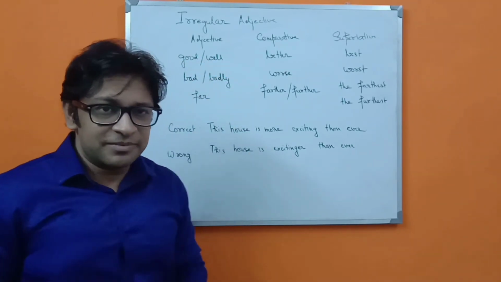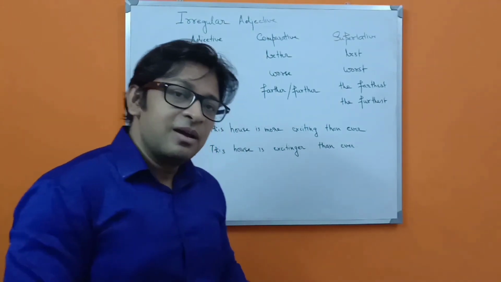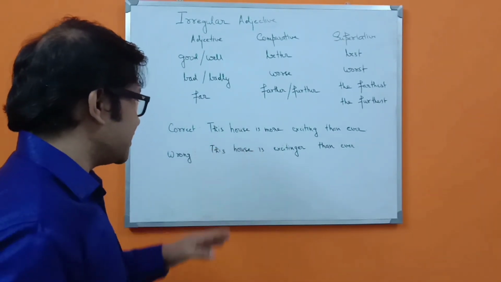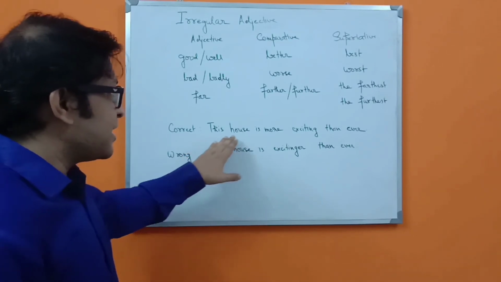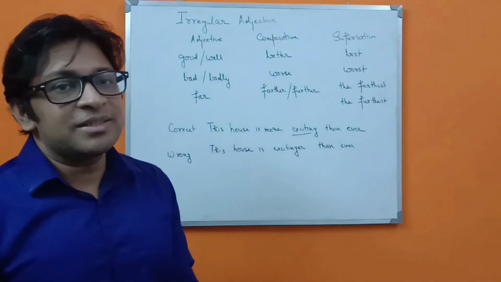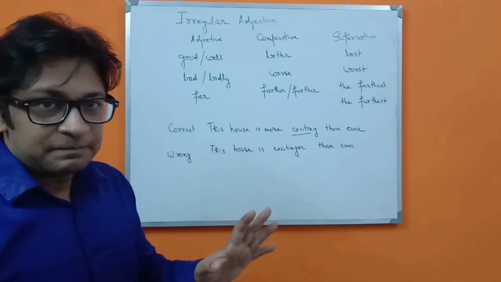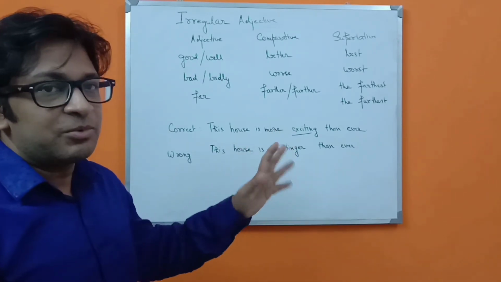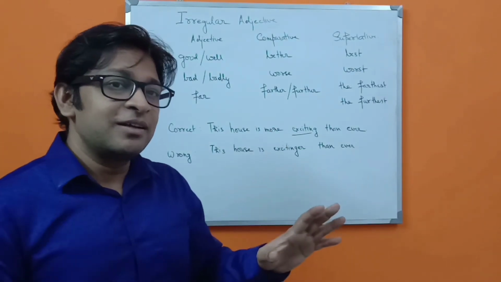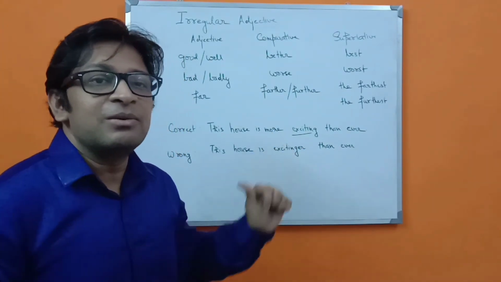There are some words which can even be pronounced in a single syllable way, but we cannot change them into that pattern. See this sentence. This house is more exciting than ever. Here the word exciting is used with "more" even though it sounds short. Why? Because I have already told you that more and most are used in comparative and superlative respectively only when there is a double syllable. But why is it being used here?